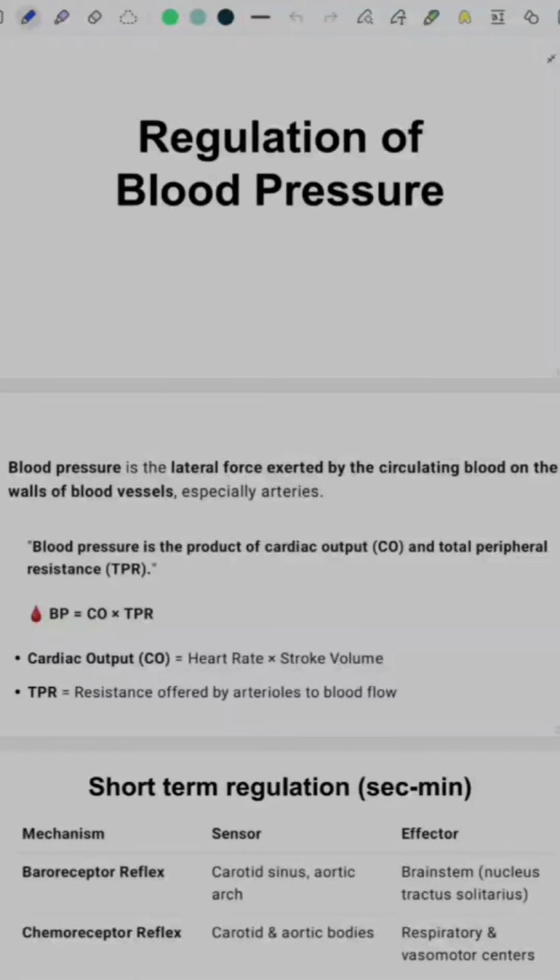Hi everyone, today we are going to study about the regulation of blood pressure in human beings and the various mechanisms that play in the body.